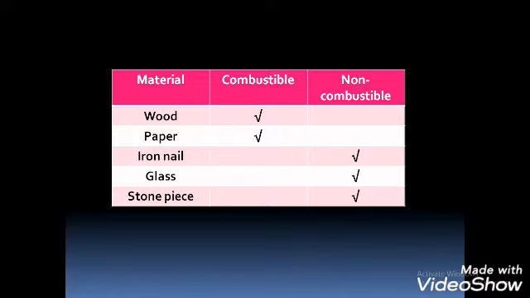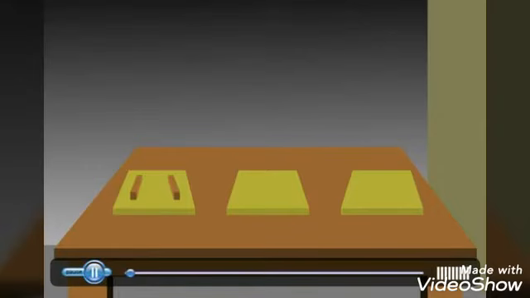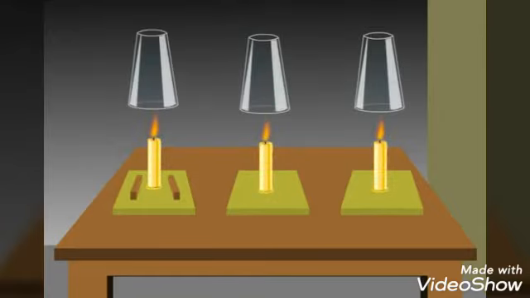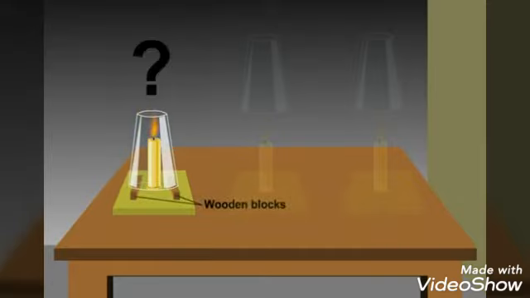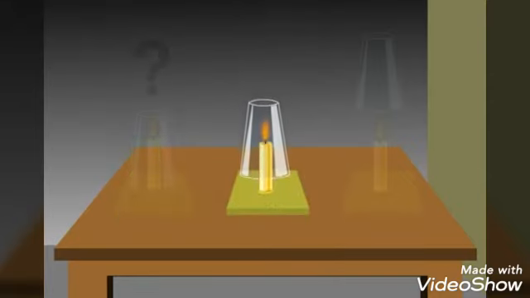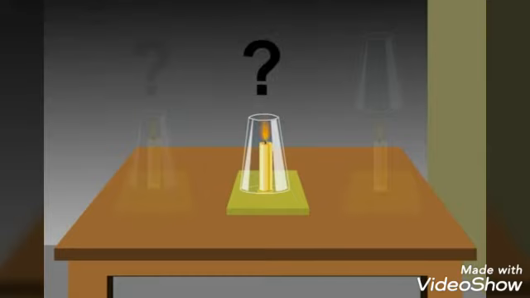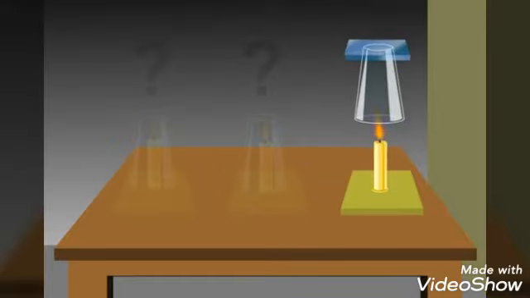Let us investigate conditions under which combustion takes place. Do you think oxygen is essential for combustion? Let's perform an activity and test it out. Fix three burning candles on a table and cover them with glasses whose bases have been removed. Put the glass over the first candle in such a manner that it rests on two wooden blocks, as you can see on the screen. Place the glass over the second candle in such a manner that it simply rests on the table. And place a glass plate over the third candle.